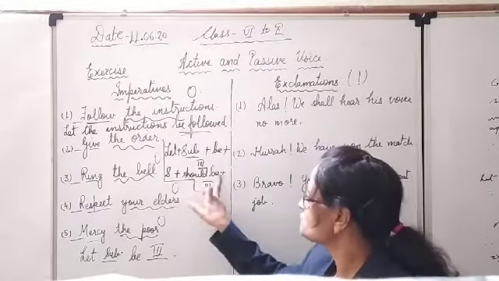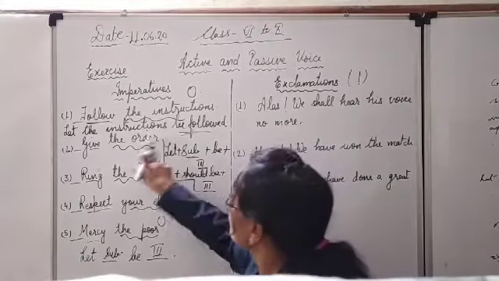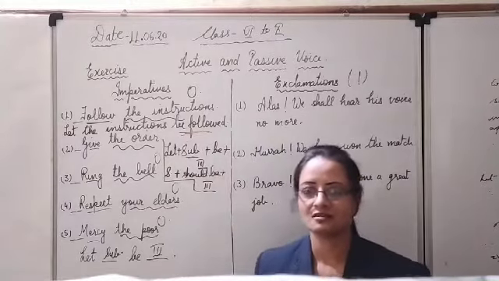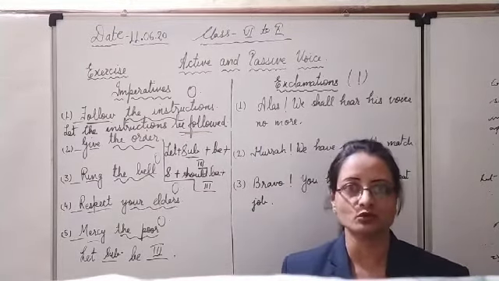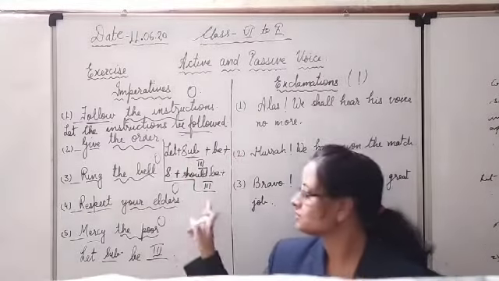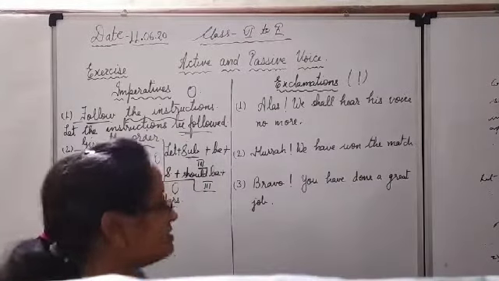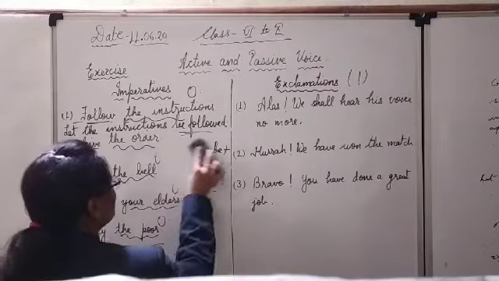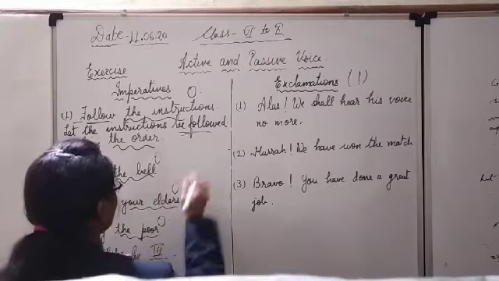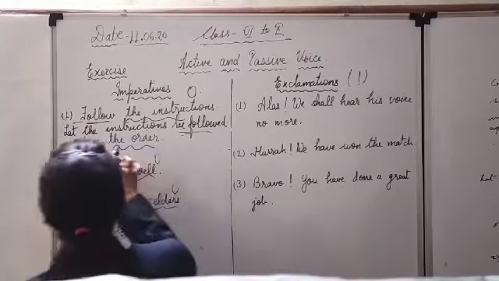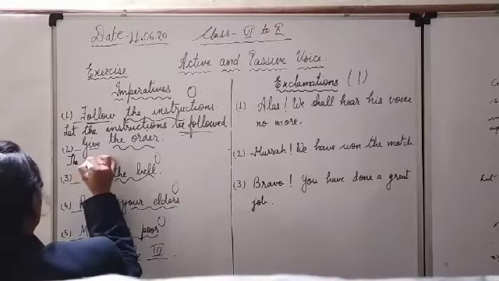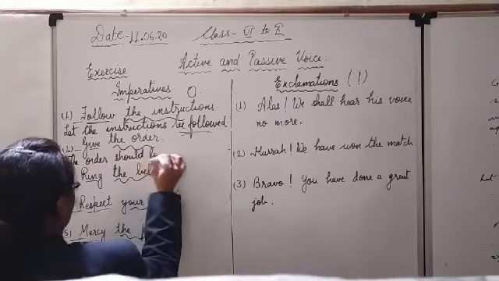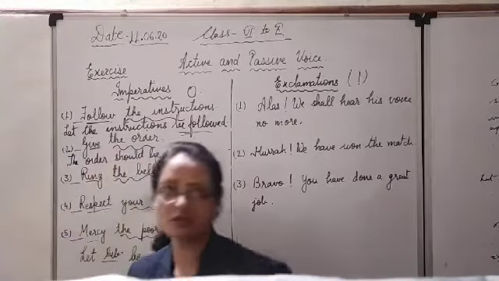Second pattern: subject plus should be plus third form. So subject, the instructions should be followed. Others, listeners should follow the instructions, so the instructions should be followed. Okay. So I think the second pattern is easier. You will be comfortable with the second. Subject plus should be plus third form. Let us go with this pattern now in the second sentence. Subject, the order should be, subject plus should be plus third form of the main verb. Give, gave, given.